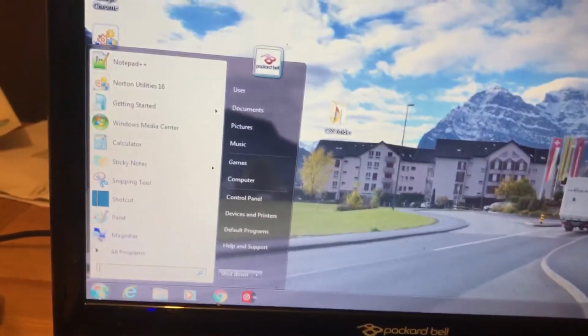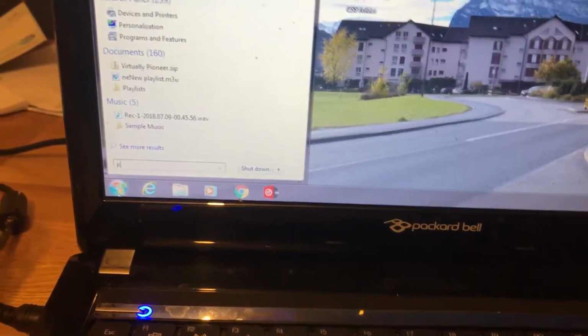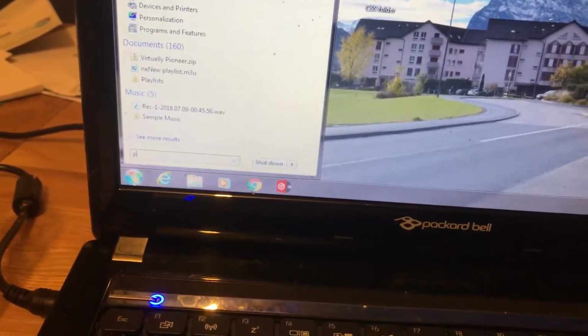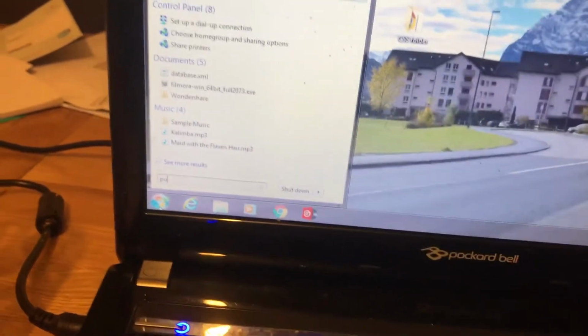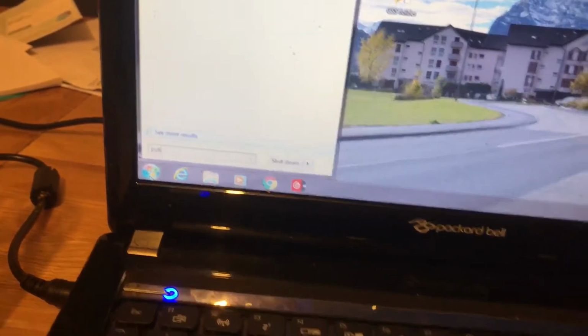If you type P, it will type P. Type U, it types U. Type K, it types K. It's back to normal.